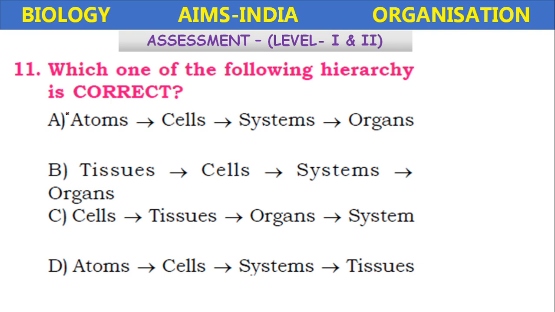Next, which one of the following hierarchy is correct? Atoms, cells, tissue; atoms, cells, systems, organs; tissues, cells, systems, organs; cells, tissues, organs, system; atoms, cells, systems, tissues. Which one is correct? So among these, the sequence number 3 is exact.